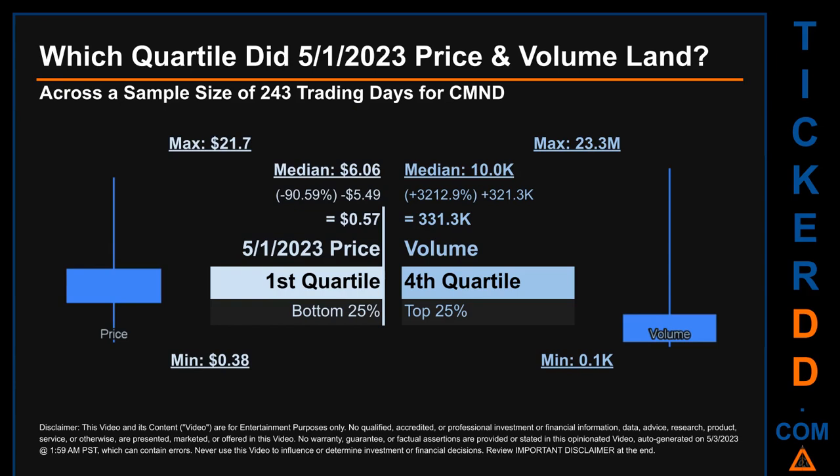Descriptively, CMND has a median price of $6.06. Therefore, the 1st of May 2023 price was lower from that middle marker by 90.59%. The day's volume of 331.3 thousand was more than the median by 3,212.9%.